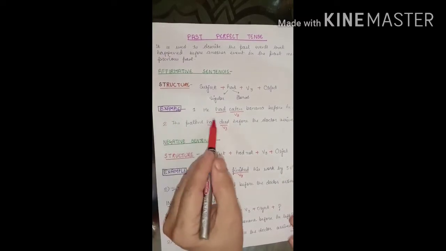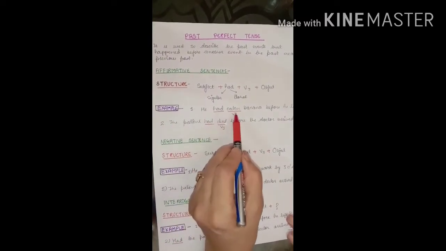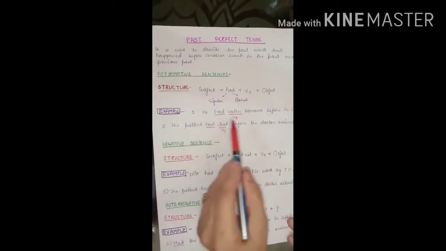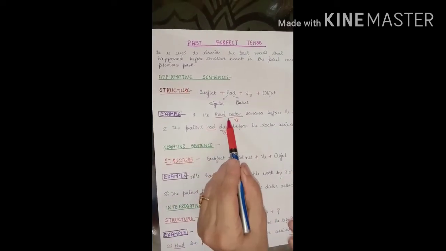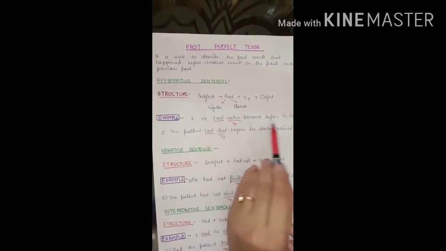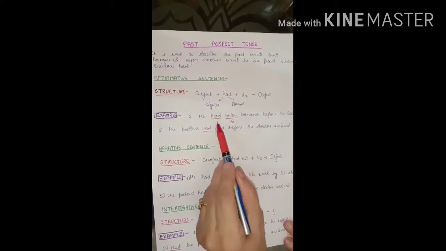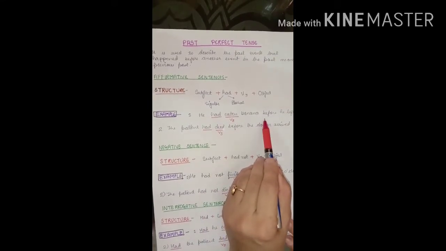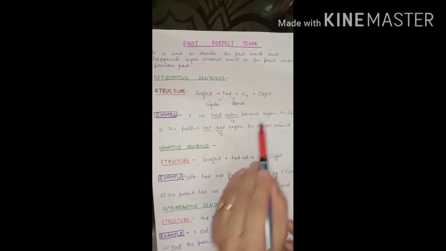First example, he had eaten banana before he left. You can see had eaten is explaining an event that happened earlier, then he left. Means had eaten, had third form is used to explain a previous past event.